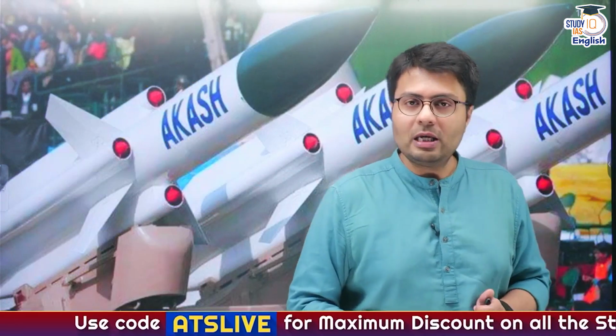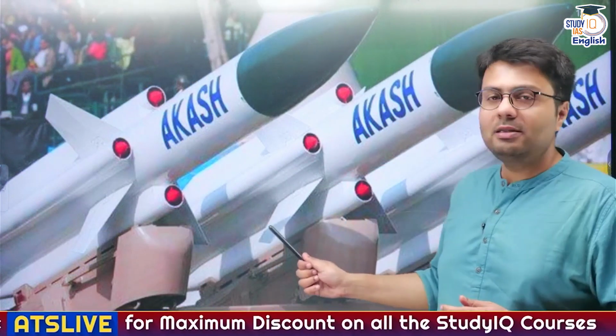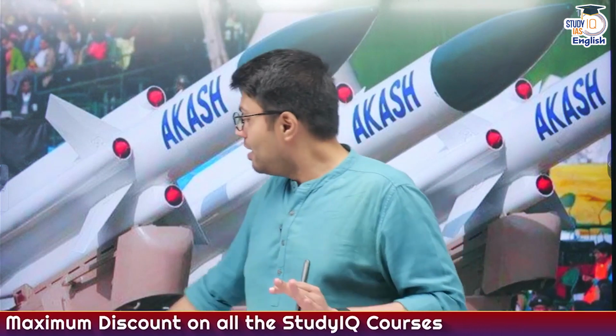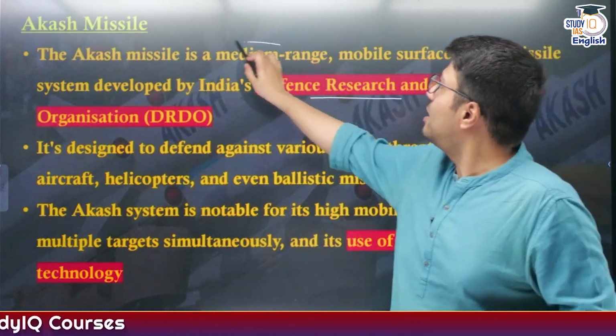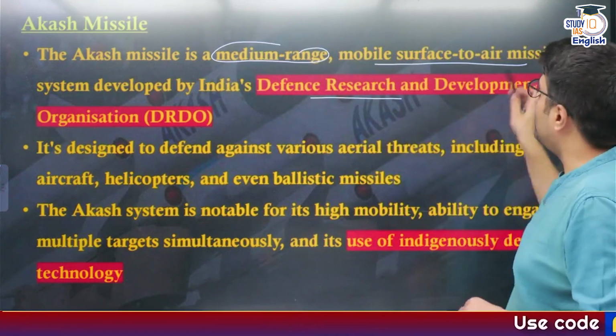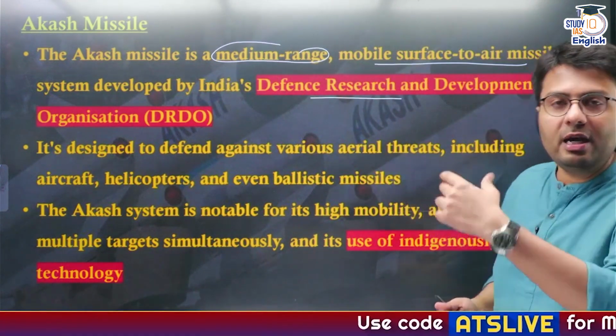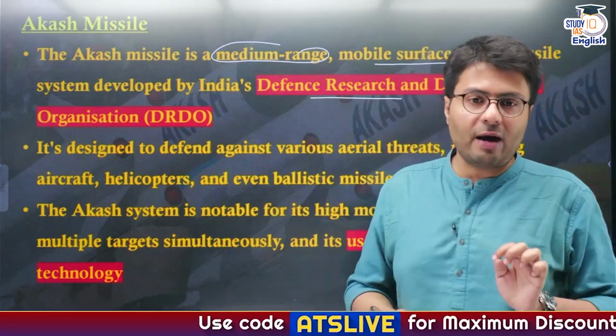Now let us talk about the Akash missile system. Akash missile system is the system developed in India, particularly by DRDO. Now this is also a medium range surface to air missile, and it also has the ability to develop it anywhere and deploy it anywhere. These are mobile SAMs, right?